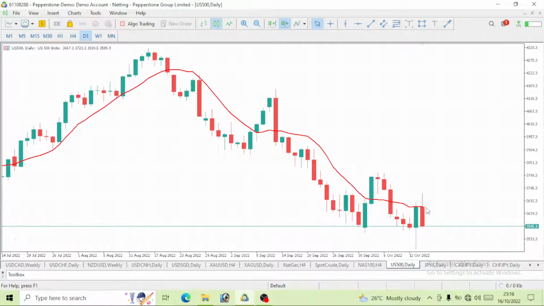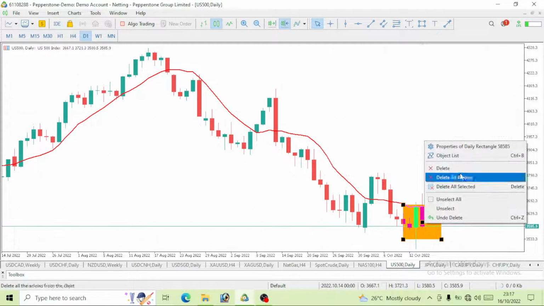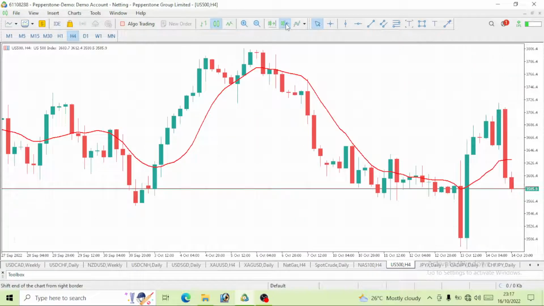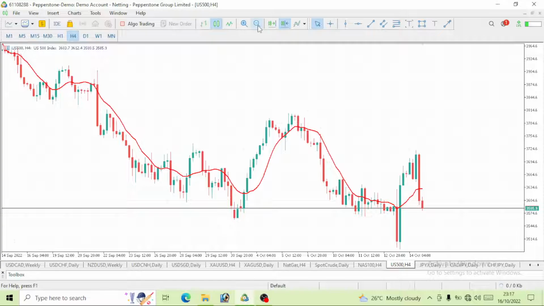So on S&P 500, we are still on a bearish move and the price is still below the 10 period moving average. So we have to actually short this trade. That would now take us to the 4-hour time frame to place this trade. So let's align some key levels here. You see price has reacted here. We saw it come to react here again, and now this price is at this level.